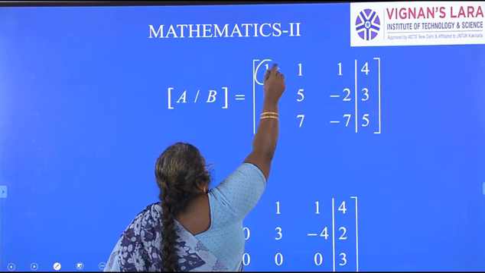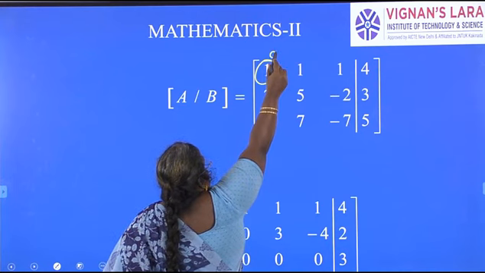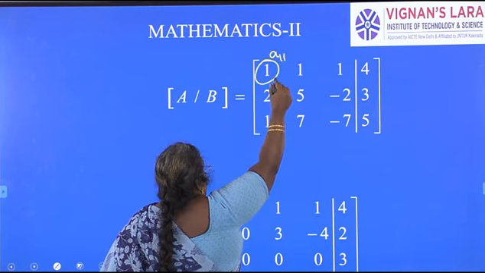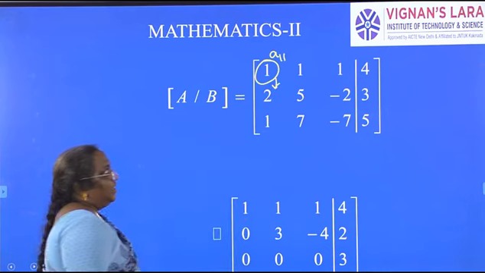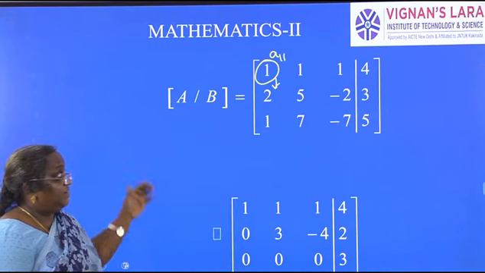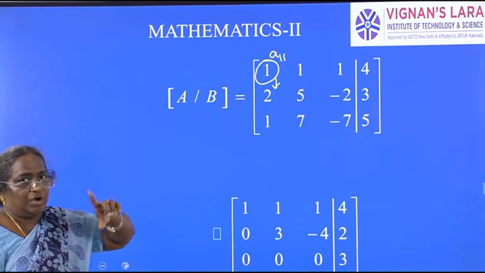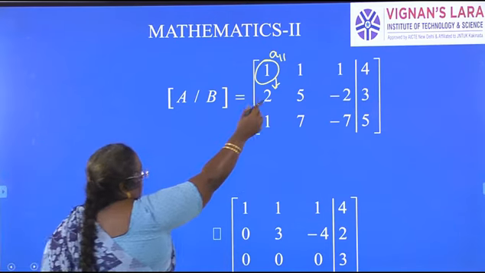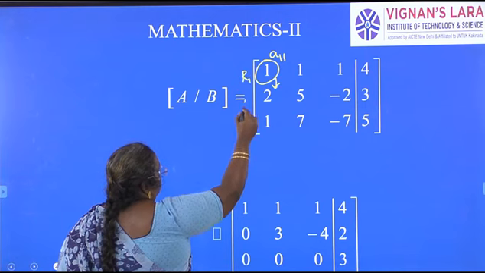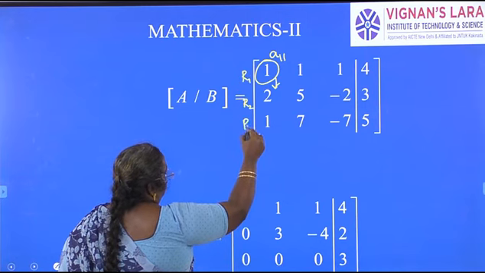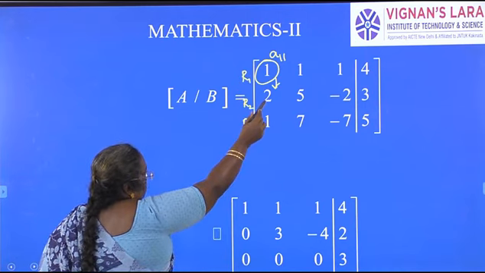Similarly, as we have seen in the last 4 or 5 problems, using A11, the elements under 1, there are 2 elements, 2 and 1, they are to be made 0, using row operations. This is row 1, this is row 2, R2, row 3. How does this become 0?